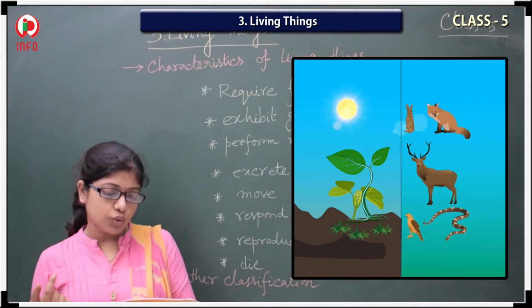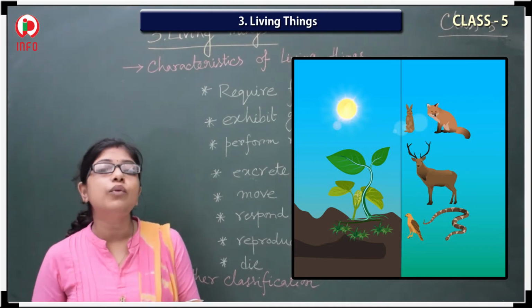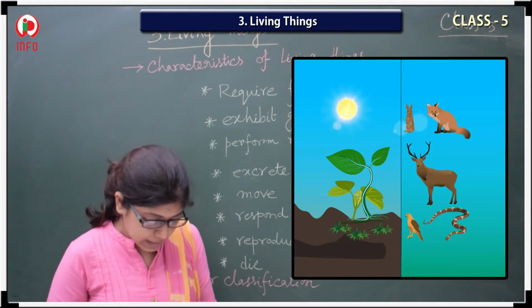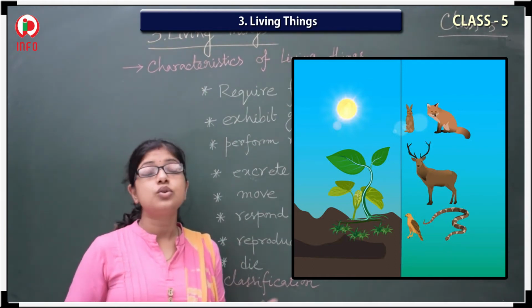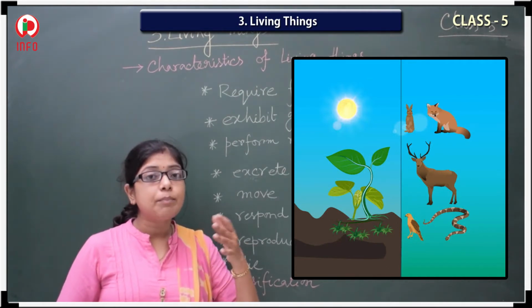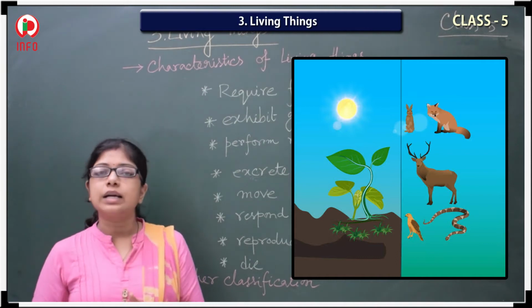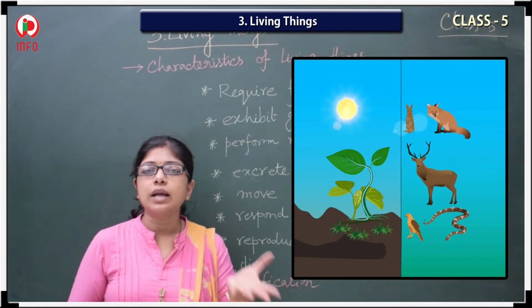Autotrophs means those that can produce their own food. They are considered as autotrophs. And another one is the heterotrophs. Heterotrophs means those who depend on other species for food. They are considered as heterotrophs. So, the autotrophs and the heterotrophs.